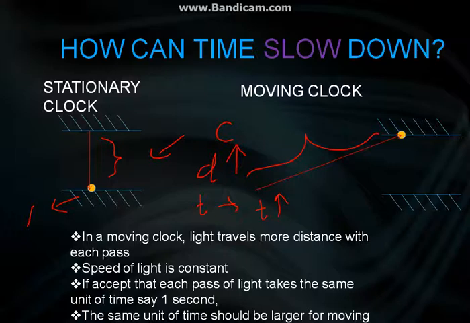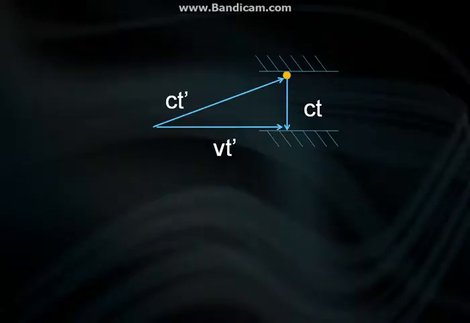I hope you understood this concept. For a stationary clock, the path is this, and for a moving clock, this path is longer, but the speed of light is the same, and the unit of time is also the same. So the same unit of time should be larger for a moving clock. Now, I would give you a fantastic mathematical equation for determining how much the time has slowed down.